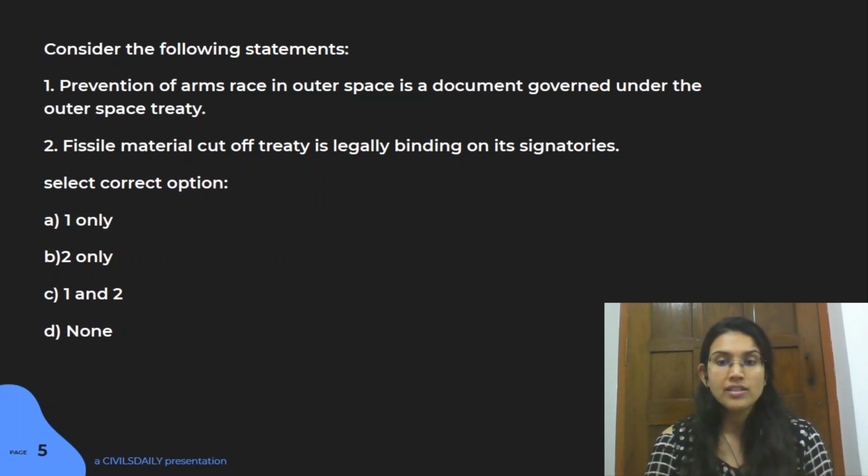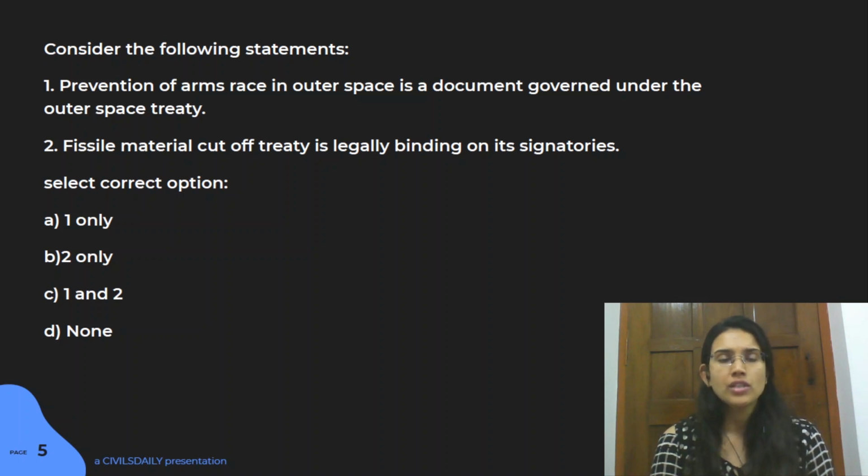The second statement, that is FMCT as a treaty, was actually an international treaty which has been proposed in order to control the production of nuclear weapons and their explosive devices. Now, this treaty went on for negotiation, but has never been negotiated up till now. And the terms and everything still needs to be defined for this particular treaty. So it's not something that is out there that is working. It's still, I think, in works. And so, yeah, even second statement is wrong here. The answer here is D.